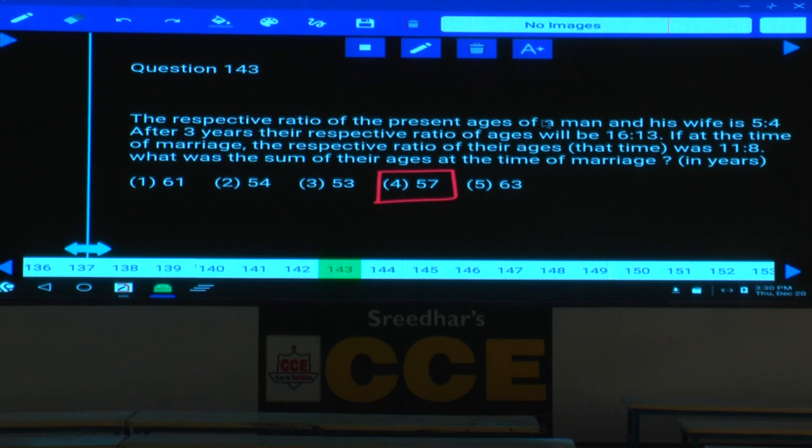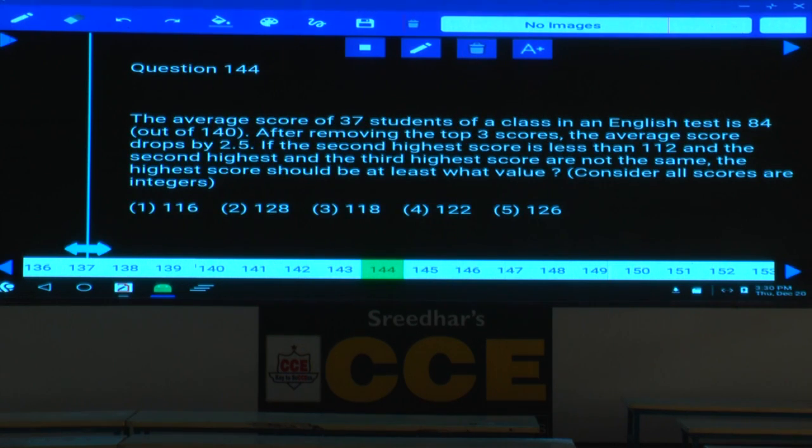Okay. Next. The average score of 37 students of a class in an English test is 84 out of 140. After removing the top 3 scores, the average score decreases by 2.5.